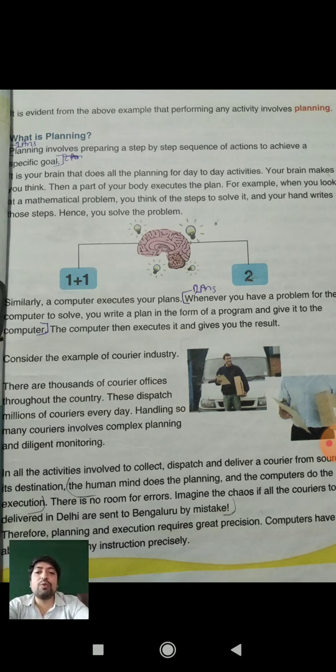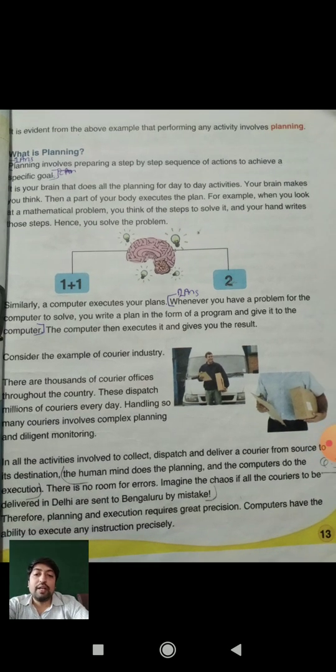Handling so many couriers involves complex planning and detailed monitoring. If there is no monitoring and no planning, then there could be a problem while sending different courier products. In all the activities involved to collect, dispatch and deliver a courier from a source to its destination, different activities and different planning are there.